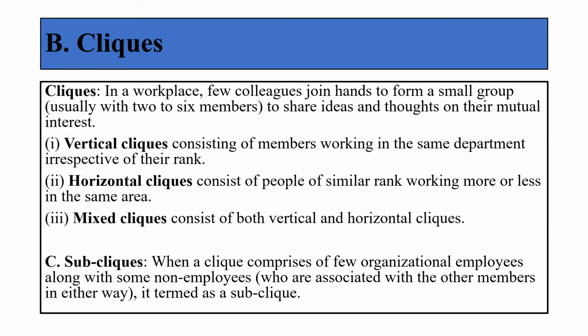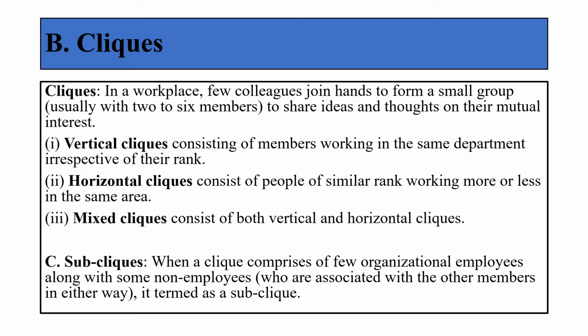That is, for example, a subordinate becomes a friend with a subordinate, a supervisor with a supervisor, because of their common interest. It is called a horizontal clique. The third one in clique is called a mixed clique, where you have a combination of people. It can be subordinate, it can be supervisor. You have a combination from one department to another department. It is called a mixed clique.